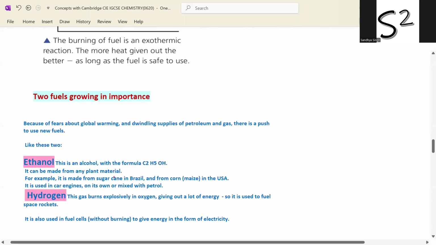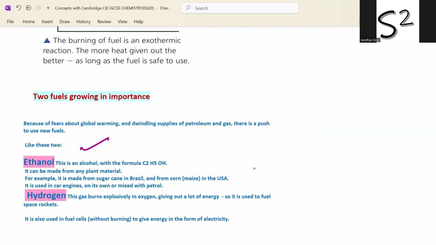Two fuels are growing in importance because of fears about global warming and dwindling supplies of petroleum gas. There is a push to use new fuels like ethanol and hydrogen. Ethanol is an alcohol with the formula C2H5OH. It can be made from any plant material like maize and sugarcane.